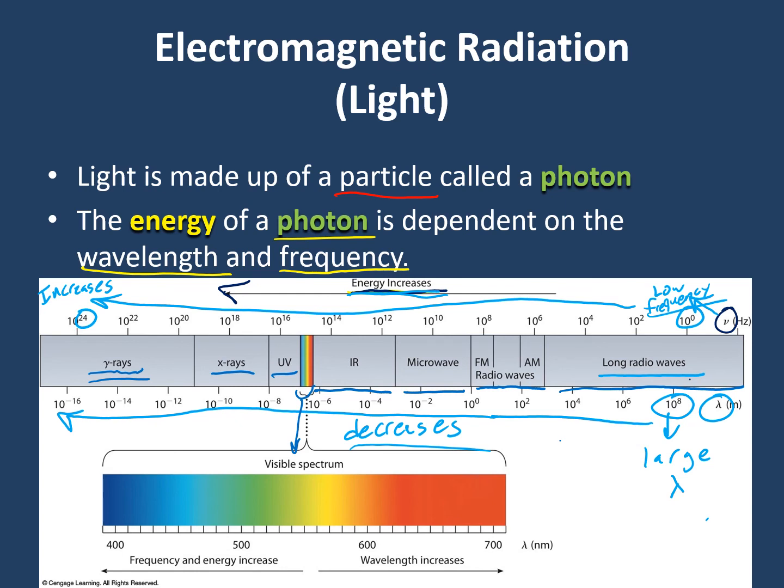There is actually another group over here called cosmic rays. I don't really need you to know about them, but they're kind of cool. They're the ones out in space, and they're part of the reason why a trip to Mars for a human being is unlikely in the near future, at least, because the amount of radiation you'd be exposing yourself to from cosmic rays is deadly.